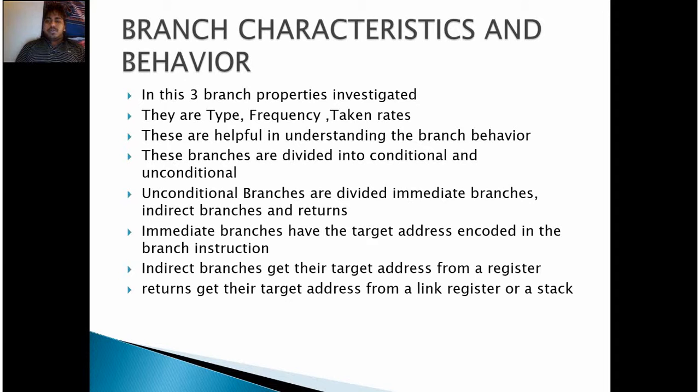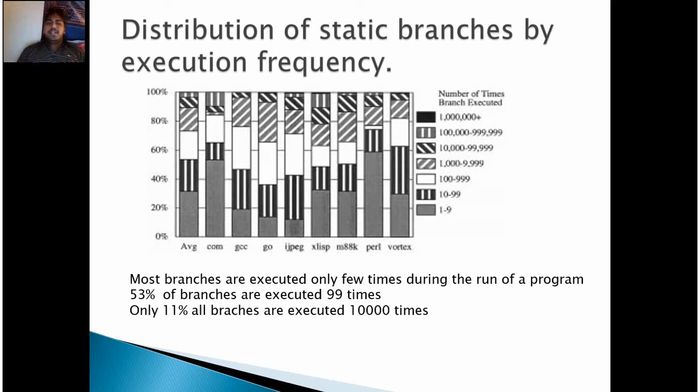Branch characteristics and behavior. In this section, three branch properties are investigated. They are type, frequency, and taken rates. These are helpful in understanding the branch behavior. These branches are divided into conditional and unconditional branches. Unconditional branches are further divided into immediate branches, indirect branches, and returns. Immediate branches have the target address encoded in the branch instruction. Indirect branches get their target address from a register. Returns get their target address from a link register or a stack.